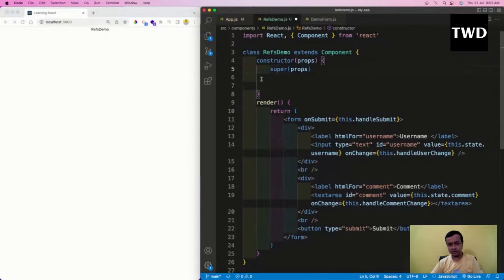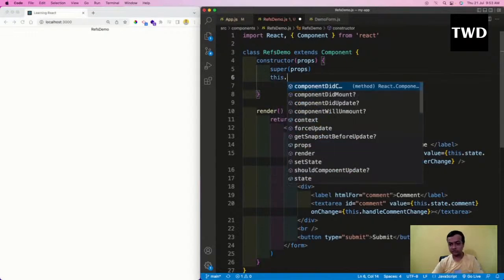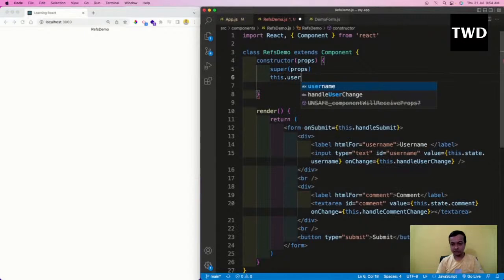So how do I do all these things through refs? Okay, so the first thing which I'm going to do here is, refs is done by this dot. So I have two things. One is this text area, one is this. So the text area is like username. So maybe I will do a user ref. Anything you can take.